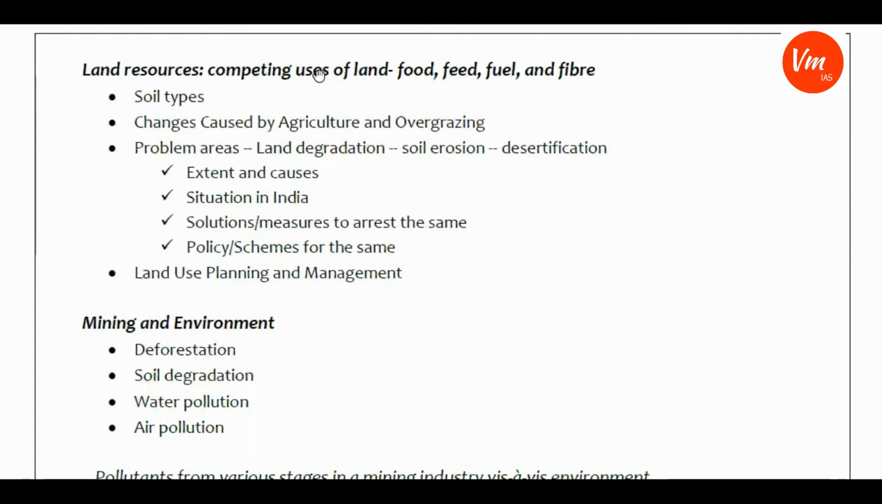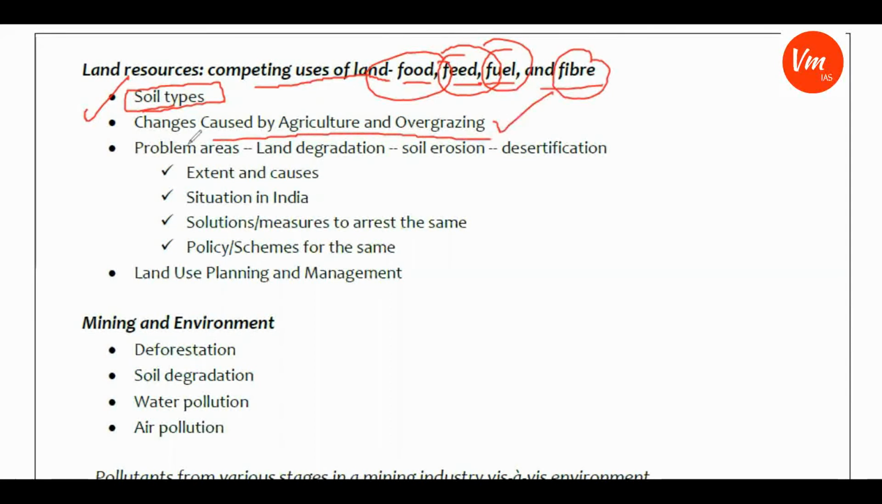And we will be moving to land resources. If you observe land resources, again they use the words competing uses of land, that is for food, for feed, for fuel, and for fiber. That is food, feed, fuel, and fiber. From this aspect, you need to concentrate on what the soil types of India are, classify some of the soils, and find out the geographical areas where the soil types are concentrated, the changes caused by agriculture and overgrazing, and problem areas as far as land resources are concerned. There is land degradation, soil erosion, and desertification.